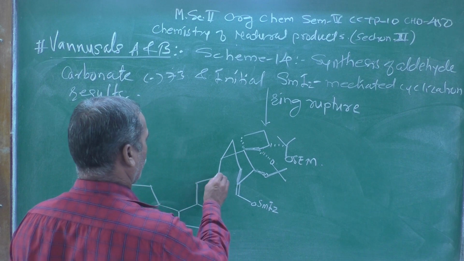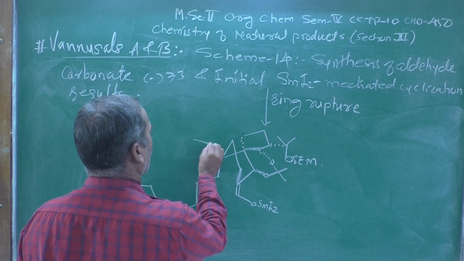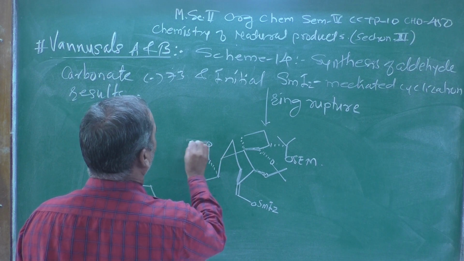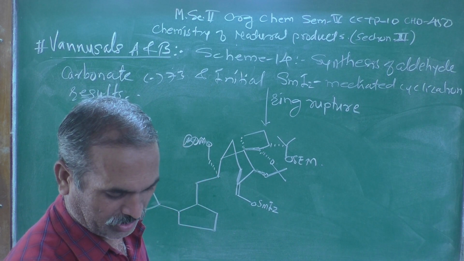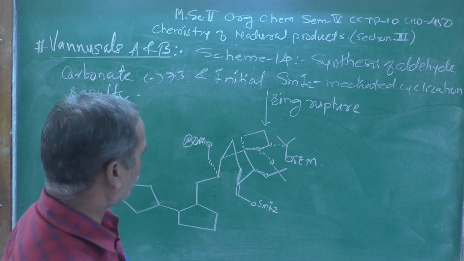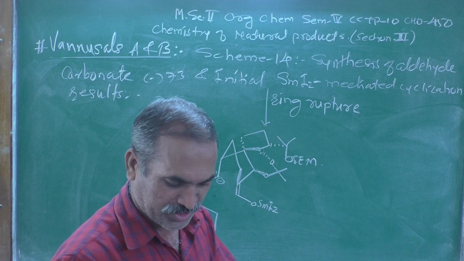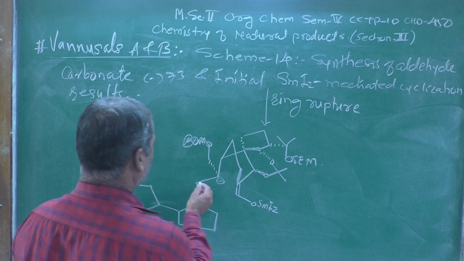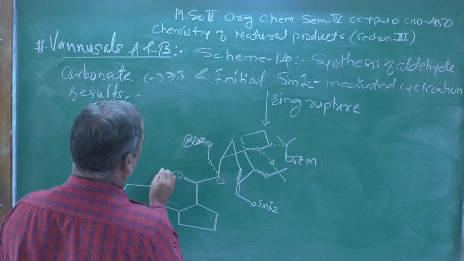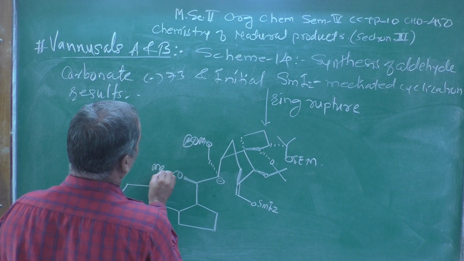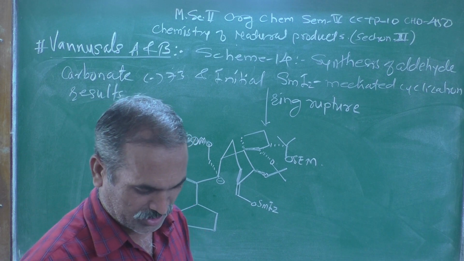Now look at this corner point, there is a group, the OBOM bond, where the primary alcohol is protected, and after that a negative charge develops at this corner point, and the group shown over here is CO2Me, which is already present over there.